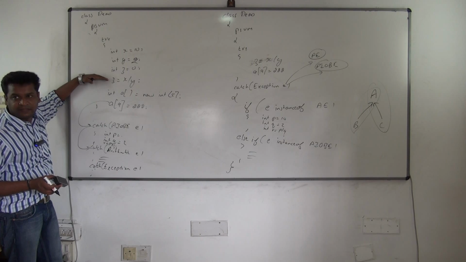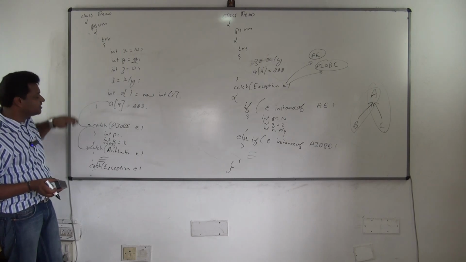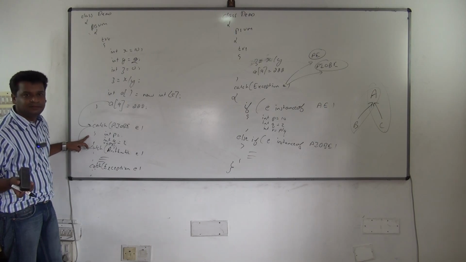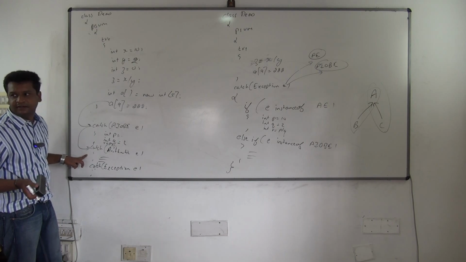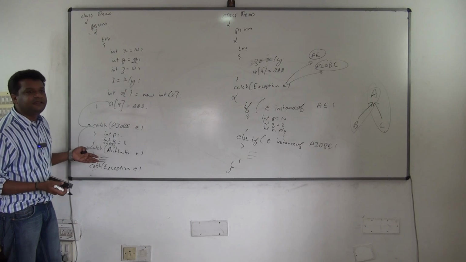z is equal to x by y. Which object is created? Arithmetic. Where will it come? To the first catch. Can ArrayIndexOutOfBounds handle it? No, it cannot handle it. So it will go to the next catch. Arithmetic can handle it. Understood? When they are not related, you can write it in any order.